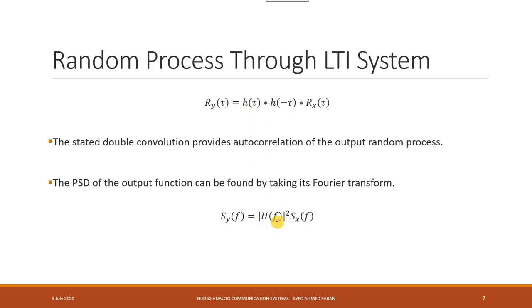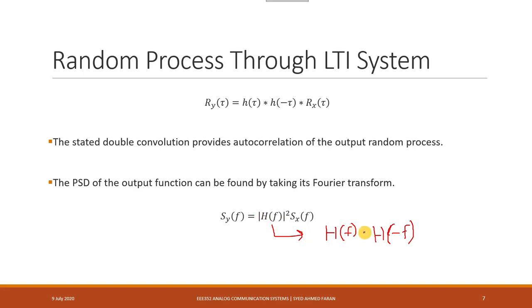When you expand this term, it is actually equal to H of f into H of minus f. We did this exercise last week, so this is how the computation happened.